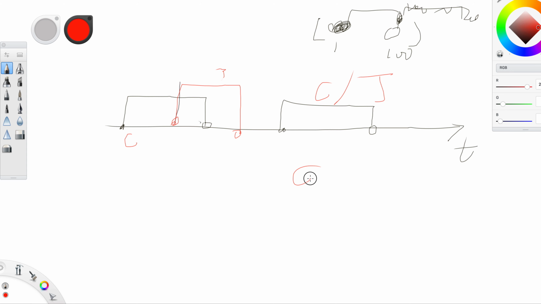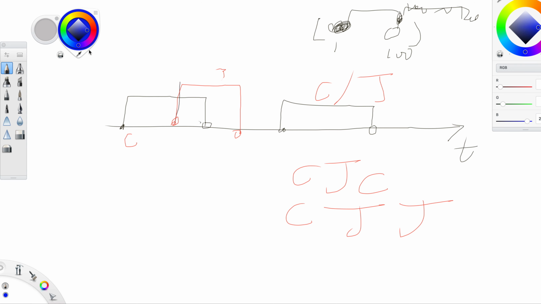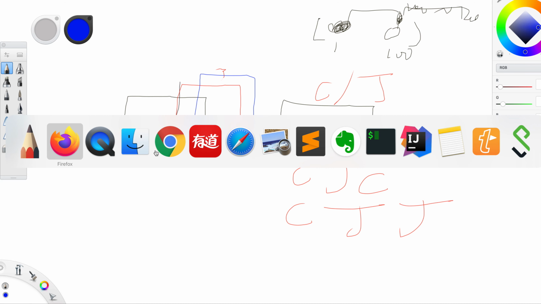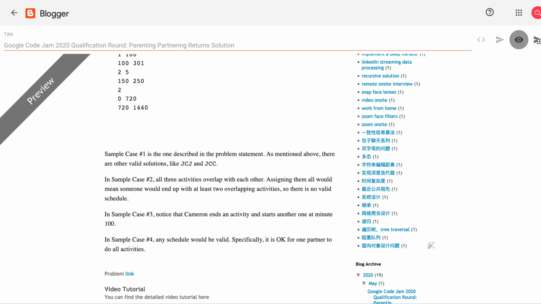So the possible answer could be J, C, or C, J, J, or if you start from J, there's another two combos of solutions. But if you have another task here, there's no way you can do this. You should output impossible.